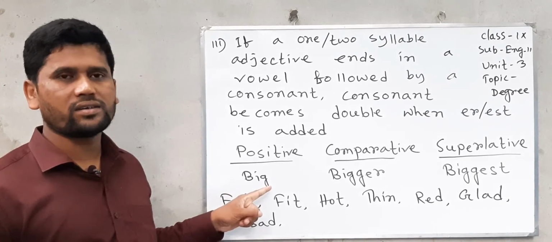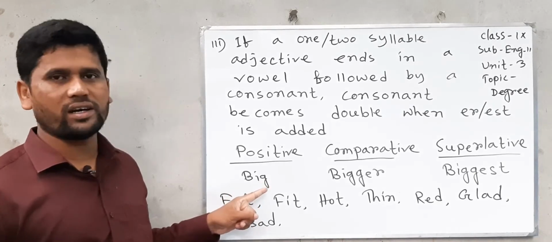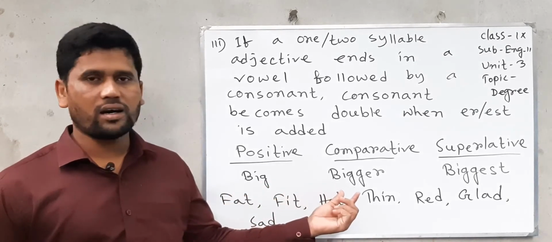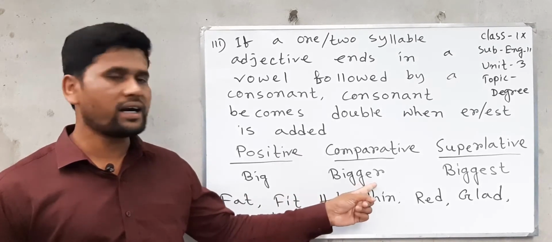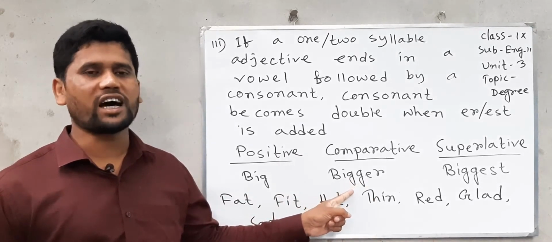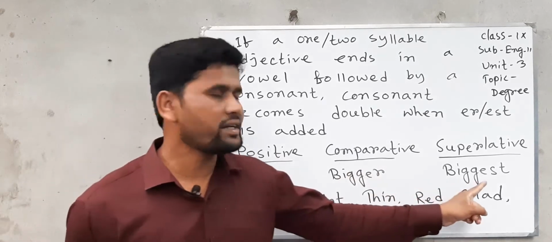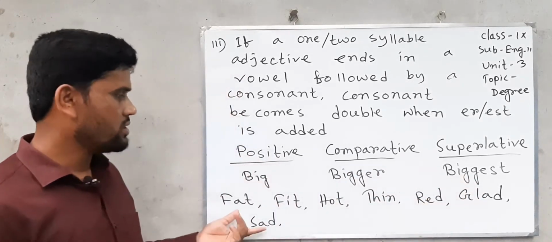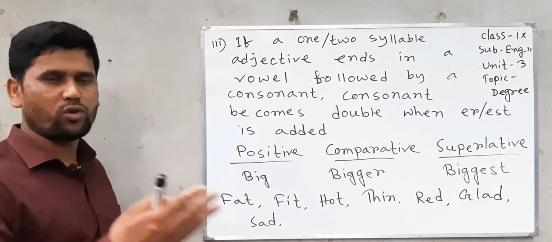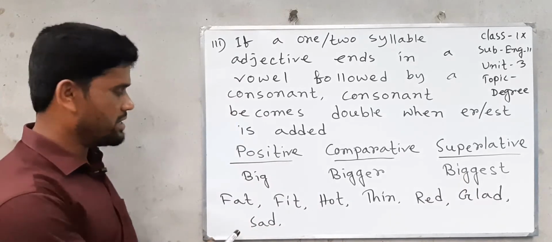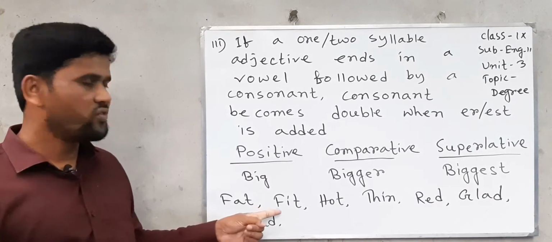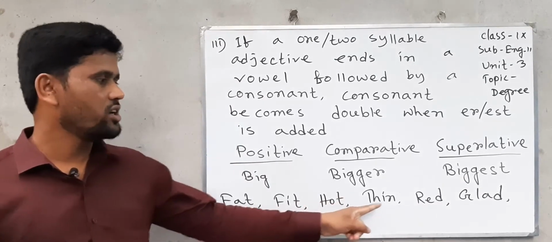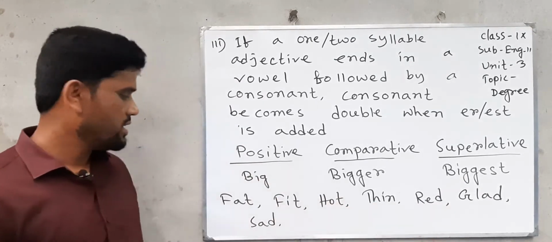At the end, one consonant and one vowel. Then while adding er, the consonant becomes double, and while adding est, the consonant becomes double. So here, there are more words you will find. I mention here some words: fat, fit, hot, thin, red, glad, sad.